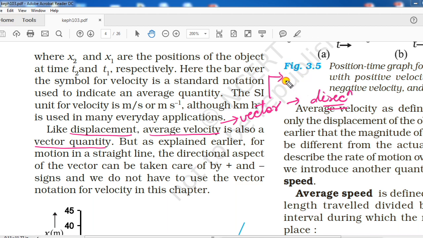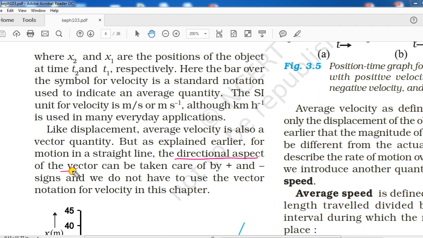Vector quantities are those quantities which have magnitude as well as direction. So displacement was a vector quantity, that means it has magnitude and it has direction. In the same way, average velocity also has some magnitude and some direction. That's why it is called a vector quantity.